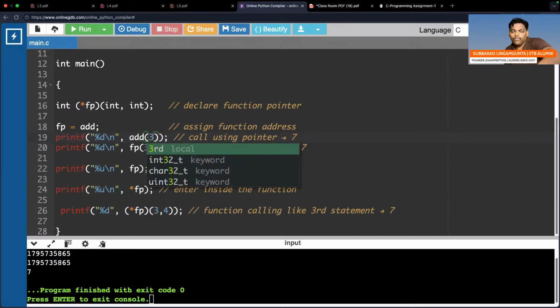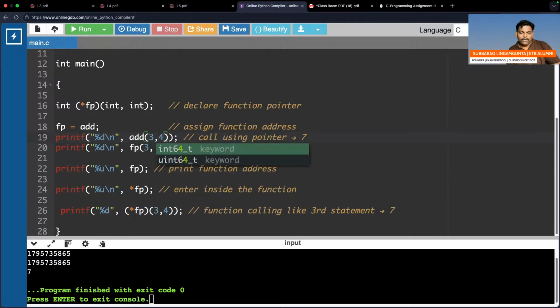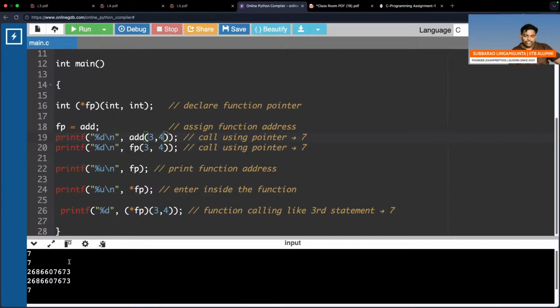3 comma 4, I think it will also give the same answer. Let's check. First 7, second 7: the first is a normal function call, the second is a call through the function pointer. Next, FP means base address, star FP also base address, and star FP after going inside is a call. So I think 3 times 7, 2 times address. Let me know any objection. This is called a function pointer.